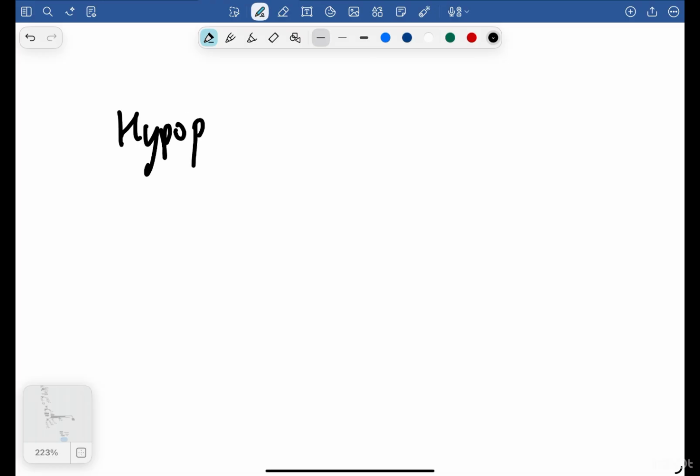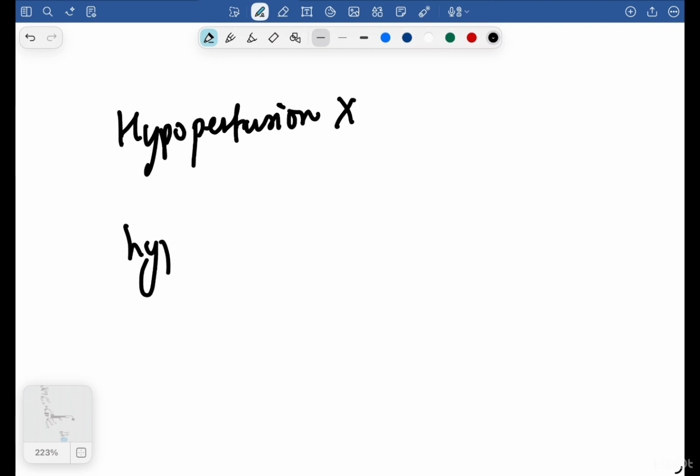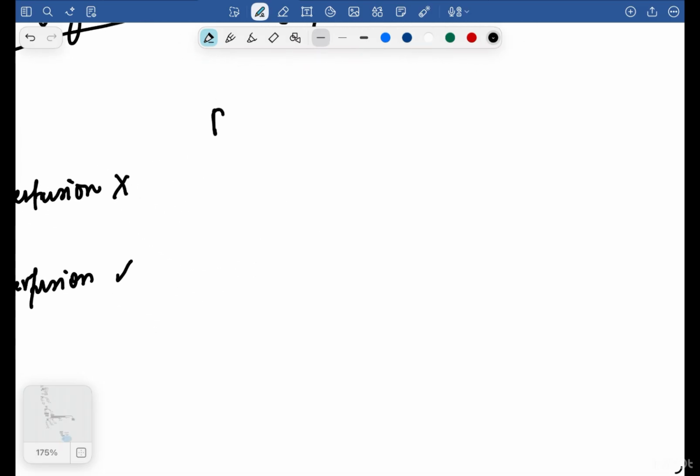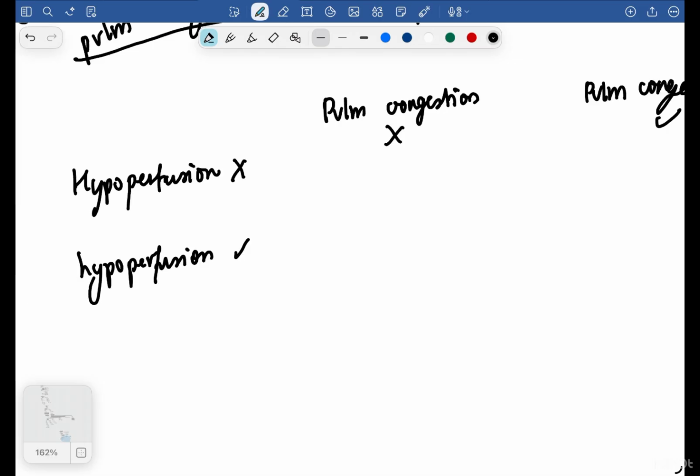You have hypoperfusion absent and hypoperfusion present, and then pulmonary congestion absent and pulmonary congestion present.